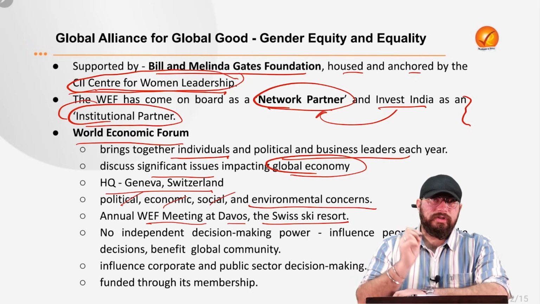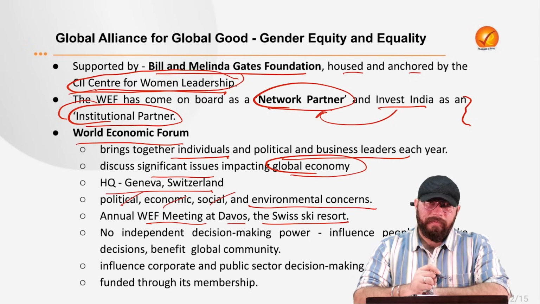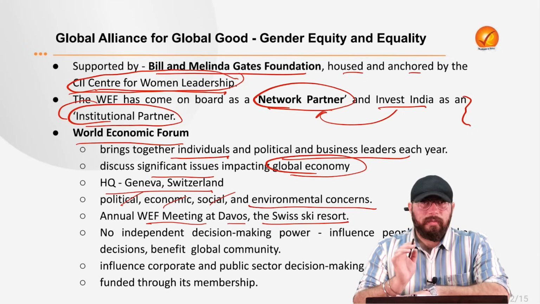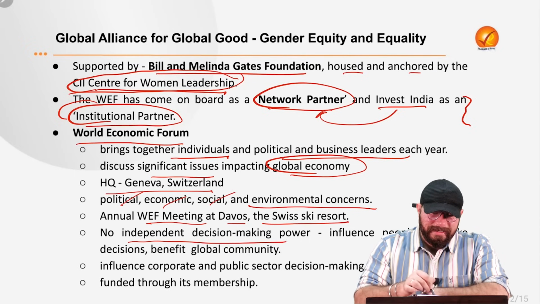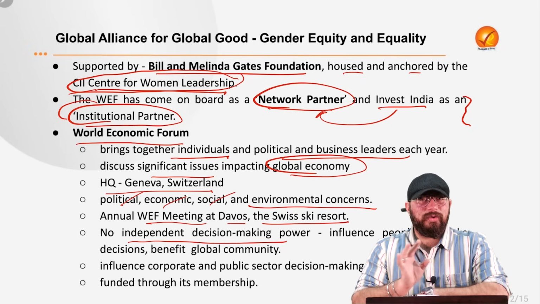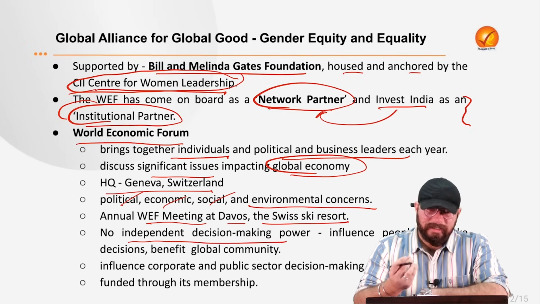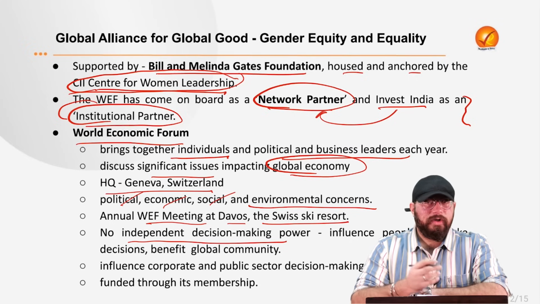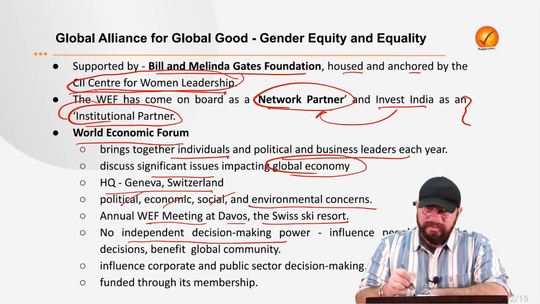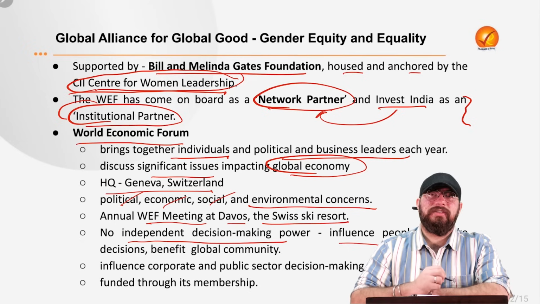So these are the broad range of topics on which they talk about. Now, one thing which we need to know is World Economic Forum does not have any independent decision-making power. It is not that powerful. It is just a forum where important business leaders and political leaders meet and indulge. So the main role of World Economic Forum is to influence people to make decisions.